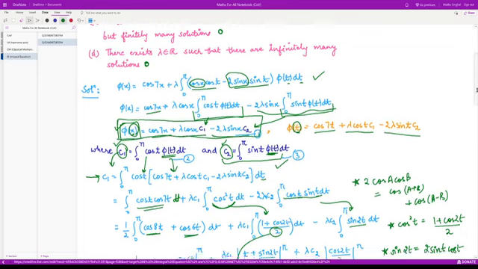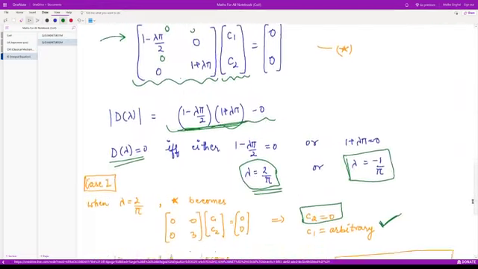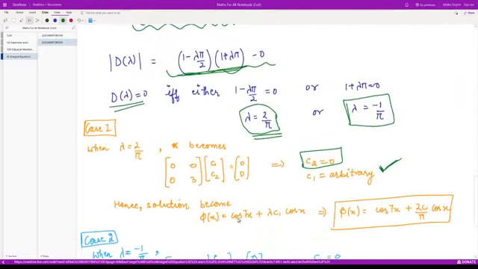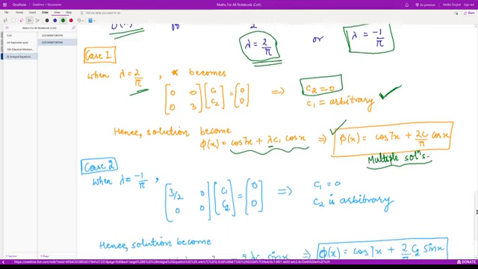Let us substitute the values of C1, C2 and lambda into this equation to see what we obtain. Because C2 is 0, we have this equation, and moreover the value of lambda is equal to this. So our solution becomes this, where C1 is some arbitrary constant. That means we have multiple solutions in this case. Why? Because as we change the value of C1, the solution phi x changes, right? So let us see the second case.